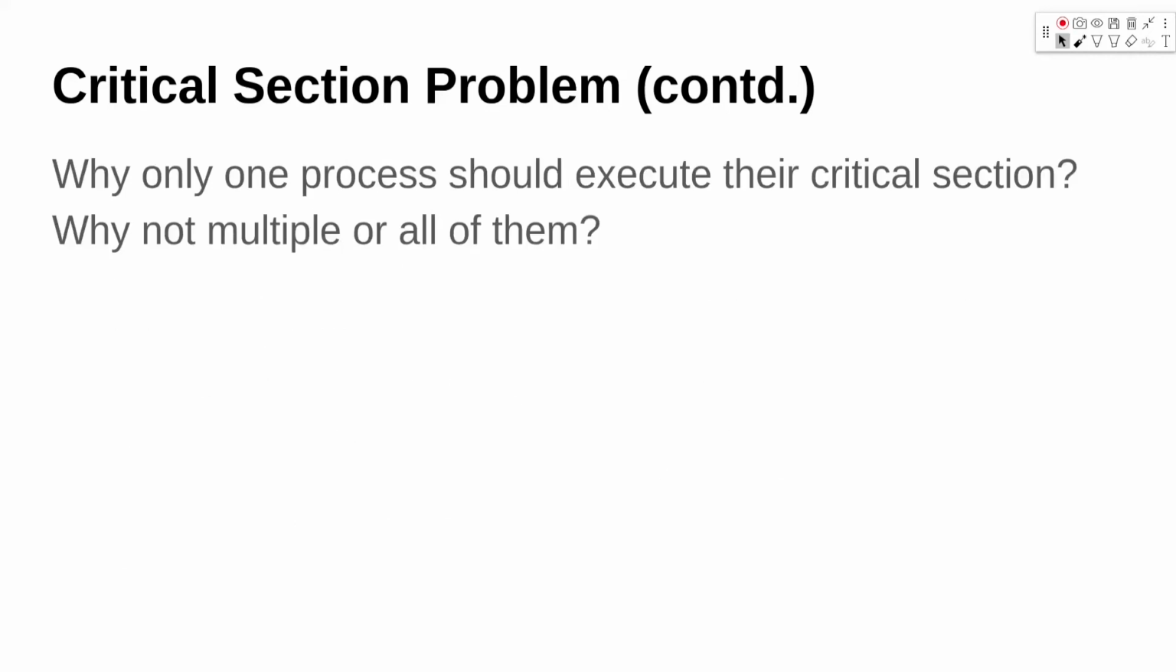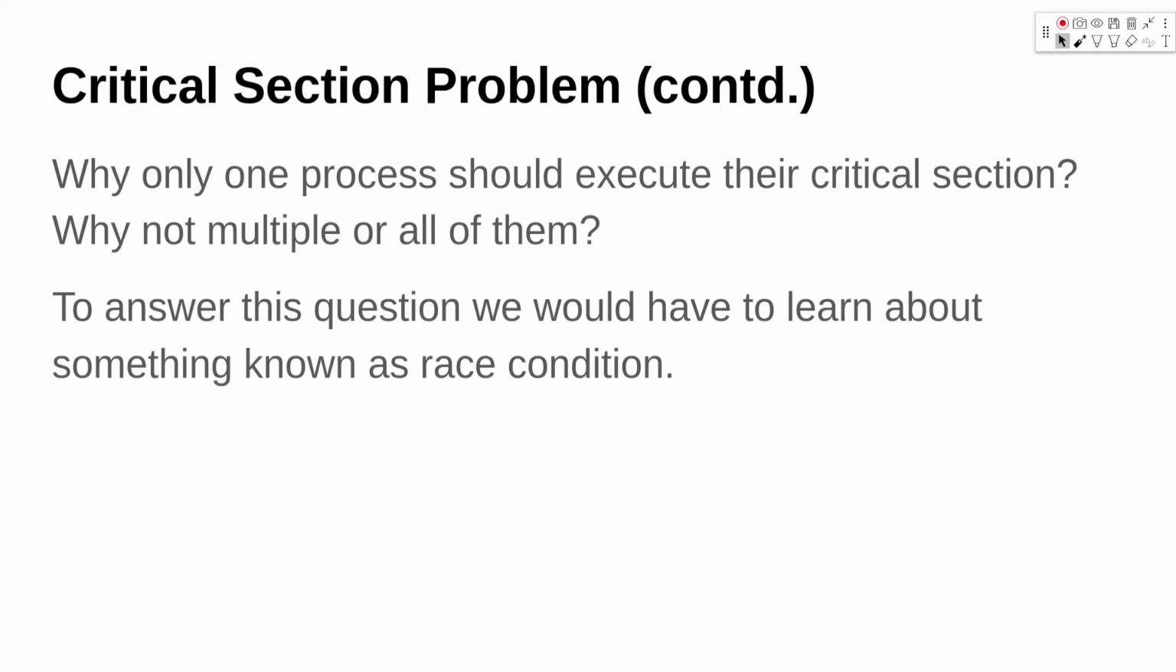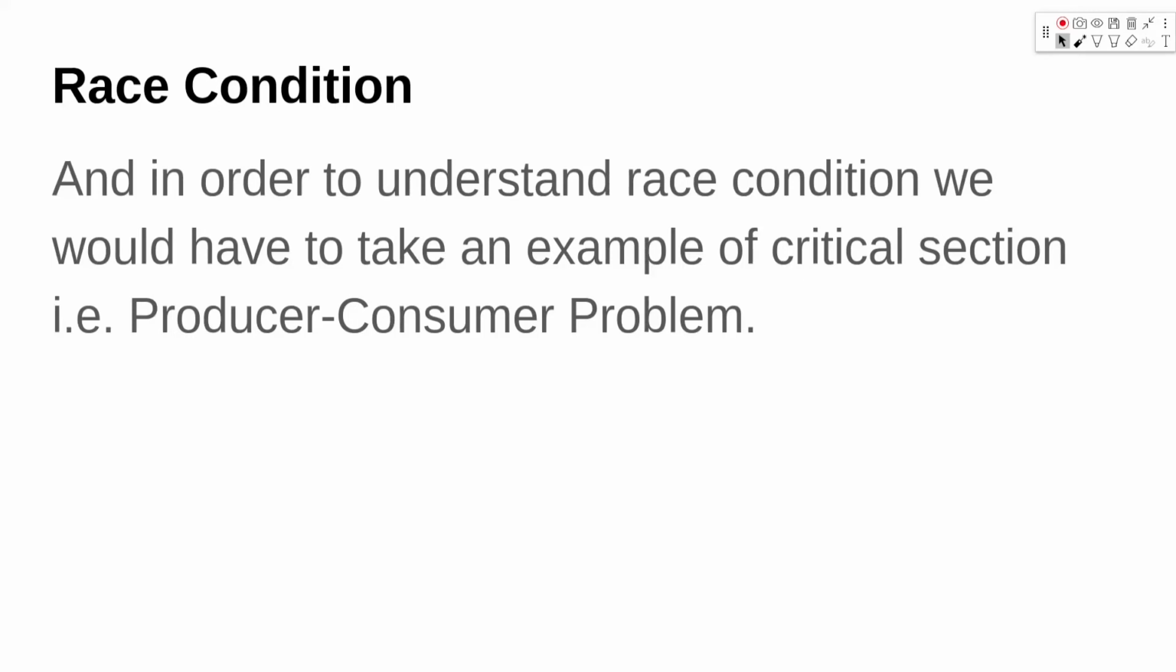Now let's look at why only one process should execute its critical section. Why not multiple or all of them at once? To answer this question, we would have to learn about something known as a race condition. So let's start with race condition. But race condition also has a dependency on another problem. So first we will look at the producer consumer problem, and through that problem we will try to understand what a race condition is.